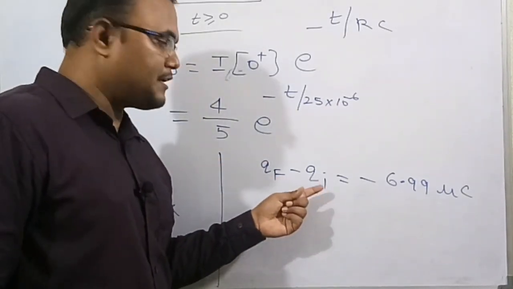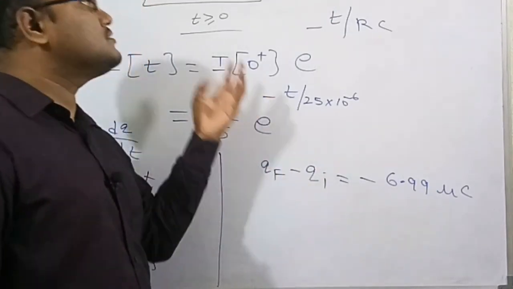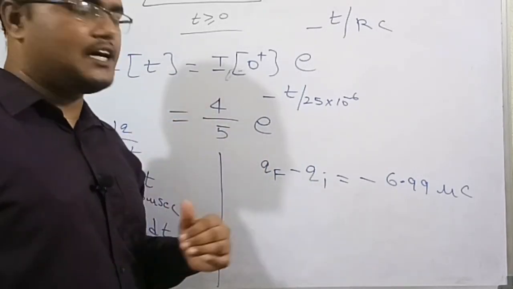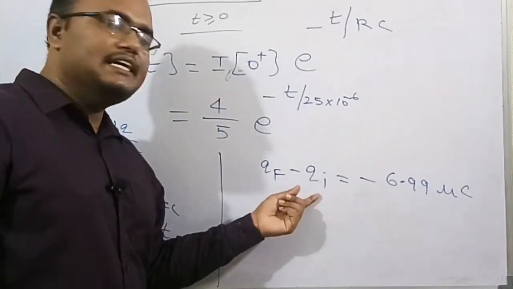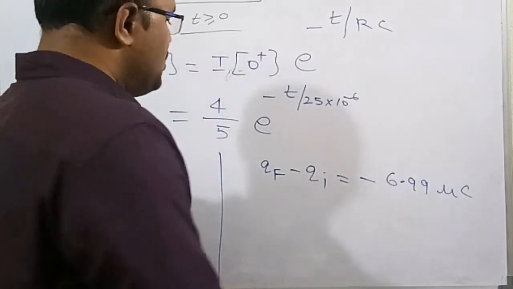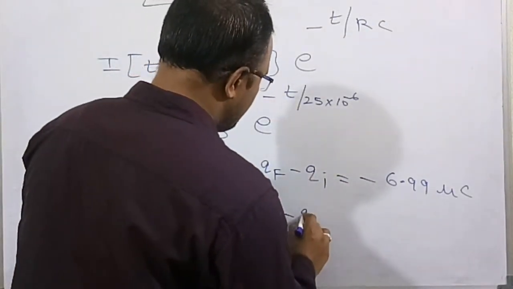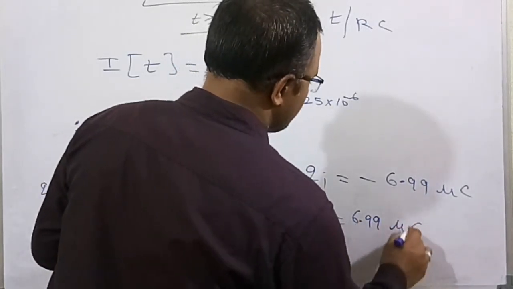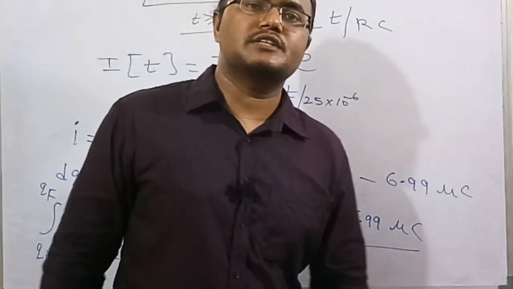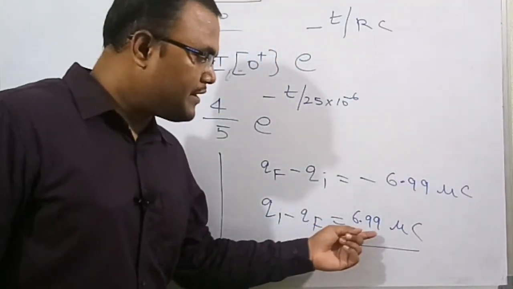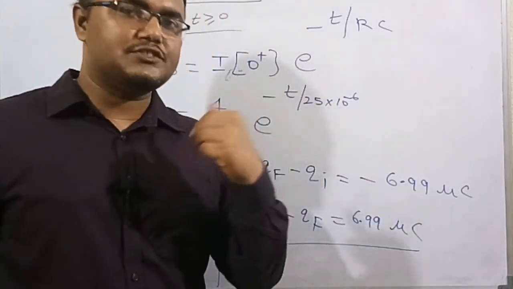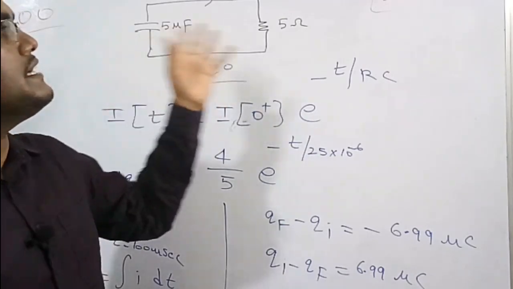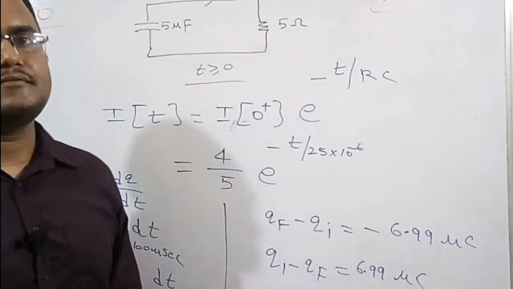The initial capacitor has a lot of charge, because this charge is given to this resistor, therefore it is going to decrease its charge, and the final charge will be lesser than the initial charge. That's why it is a negative value. So therefore Qi minus Qf is equal to 6.99 microcoulomb. So from 25 microseconds to 100 microseconds, 6.99 microcoulomb of charge is lost by the capacitor, meaning that much charge is given to the resistor.